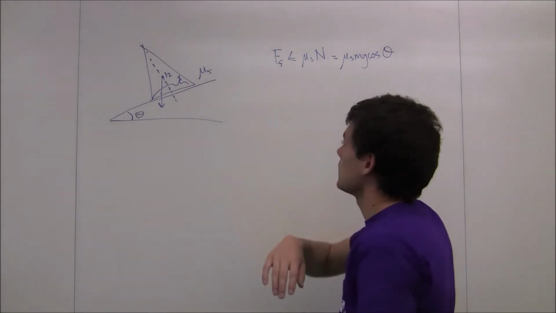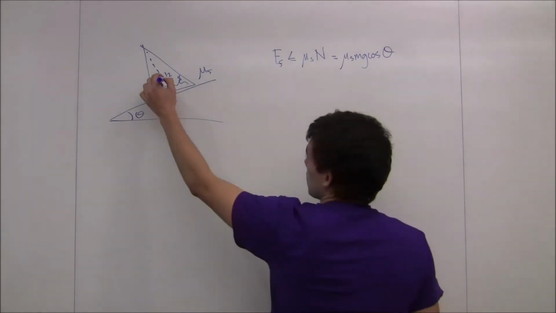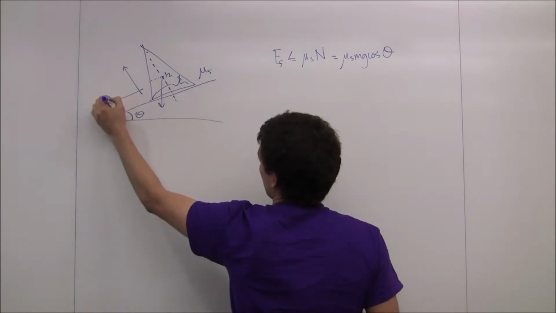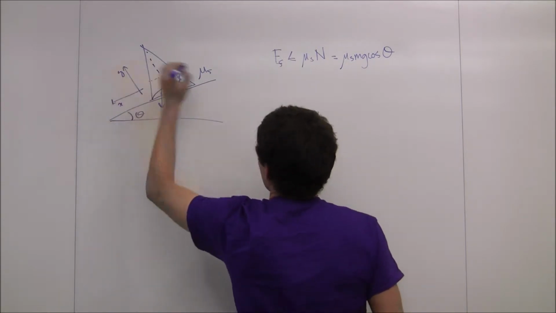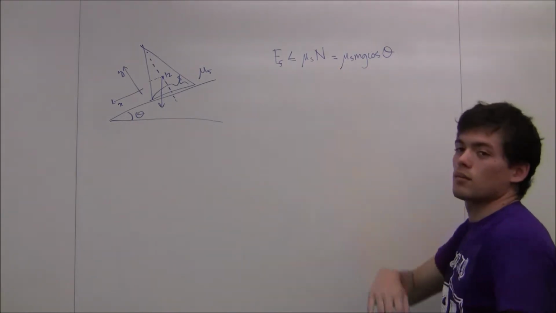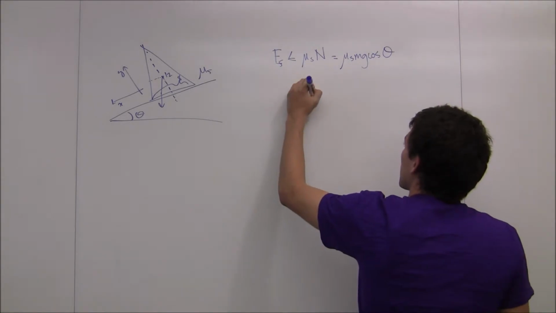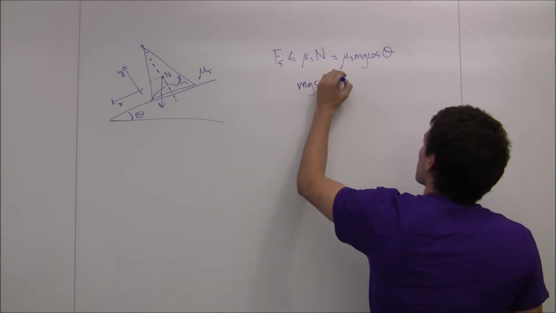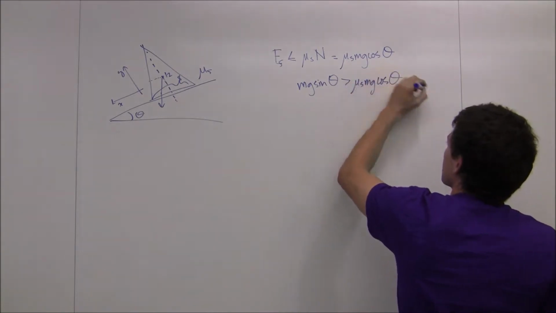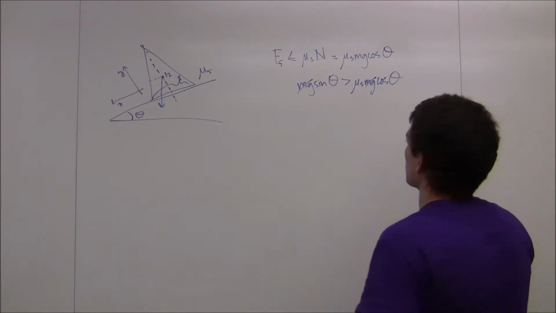So now all we need in order for the block to slip is for the parallel component in this x hat direction of the force of gravity to be greater than the maximum force of static friction. So for that to happen, we need mg sine theta greater than mu sub s mg cosine theta. Now here we can cancel the mg's. This is a fairly simple inequality.